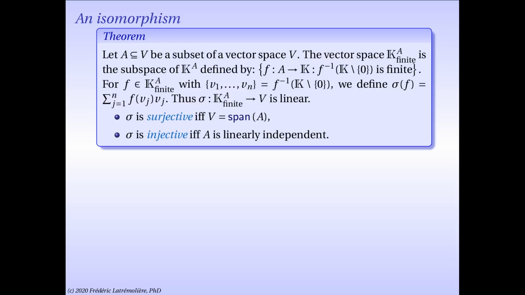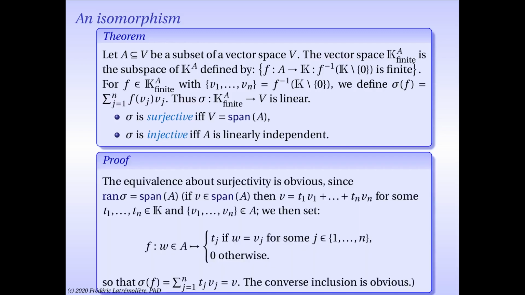It's easy to check that we have defined a linear map called sigma from the space of finitely supported functions from A to k to the vector space in which A lives. I would like to know when this function is surjective and injective. Sigma is surjective if and only if the linear span of A is the entire vector space, whereas sigma is injective if and only if A is linearly independent. So let's prove this theorem.